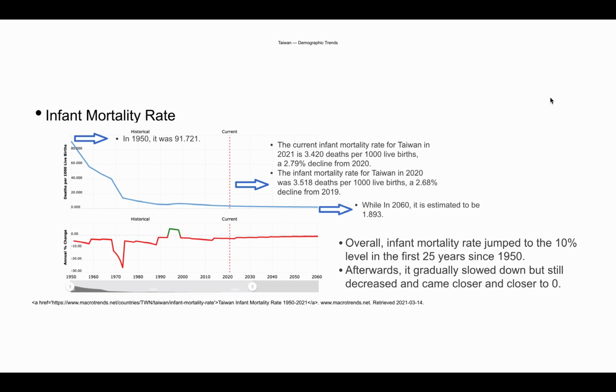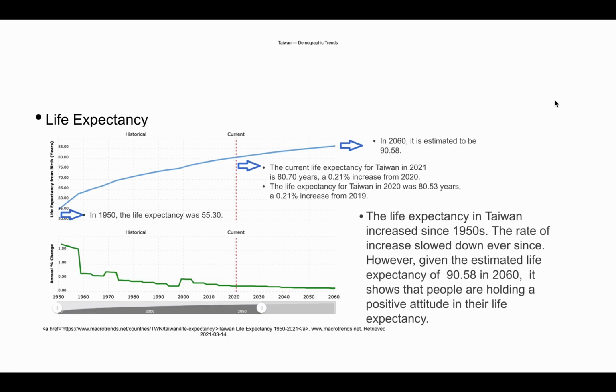Then we will look at its life expectancy. The current life expectancy for Taiwan in 2021 is 80.70 years, a 0.21% increase from 2020. The life expectancy for Taiwan in 2020 was 80.53 years, a 0.21% increase from 2019. In 1950, that was 55.30. In 2060, it's estimated to be 90.58.